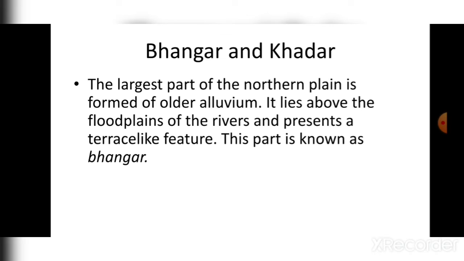So basically, what I have shown you in the picture, after Terai, there is a region known as Bhangar, and it is made up of older alluvial soil, and it lies above the floodplains where floods occur every year.